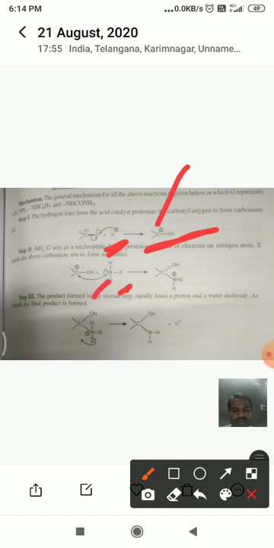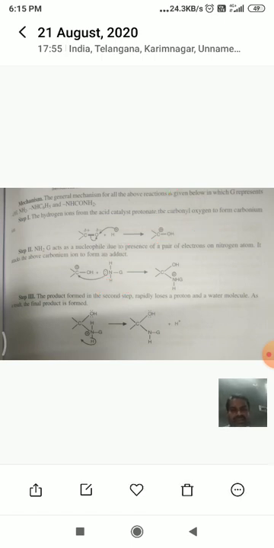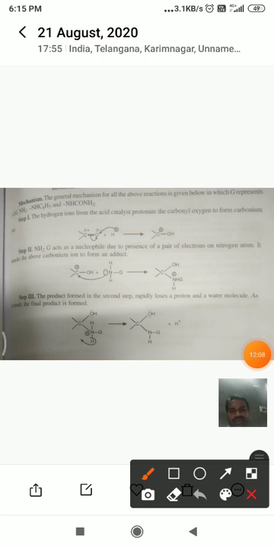It attacks the carbonium ion, as this nitrogen has a lone pair, and it forms an adduct. This adduct, with the loss of a proton, forms the final product.